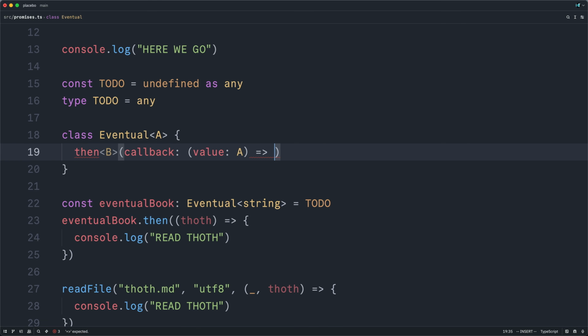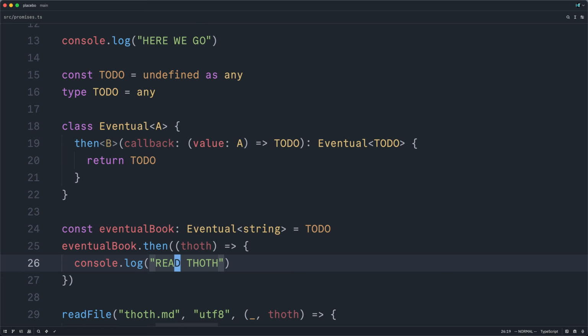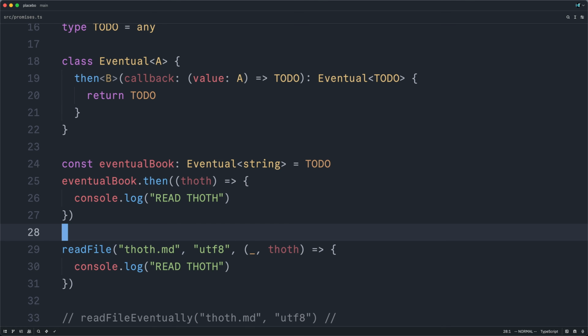And this callback will eventually be able to return a few different data types, including other eventual values or just plain values. But for now, I'll keep this as a placeholder. And of course, we want this to return another eventual value. We're not exactly sure what that should be just yet. But this is enough to make our broken program compile. So let's further think about the semantics that we want.